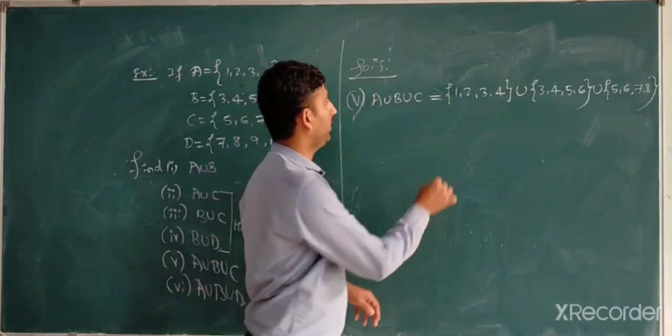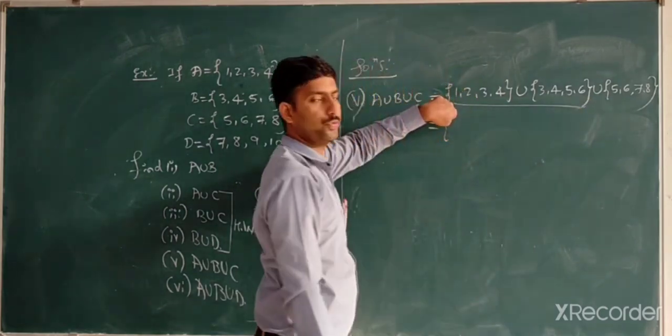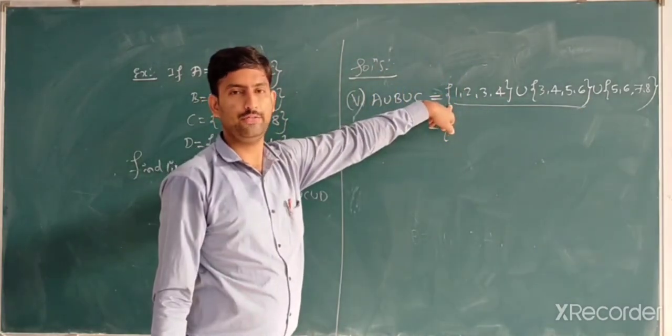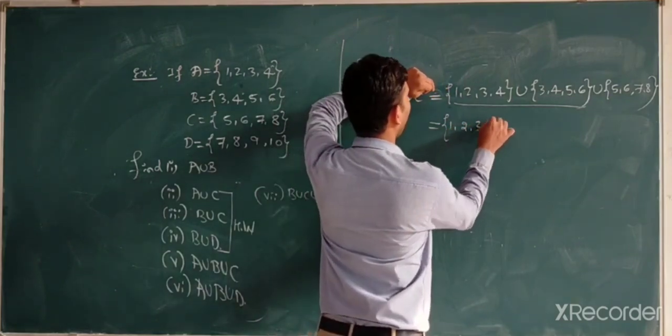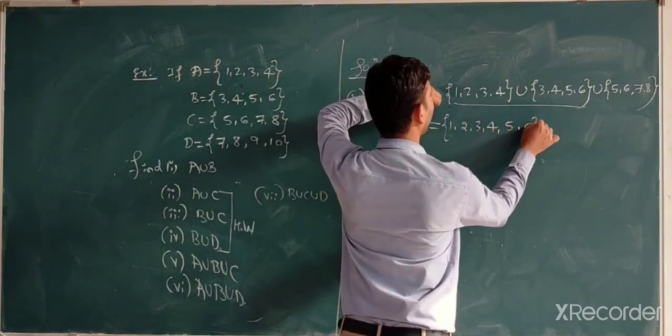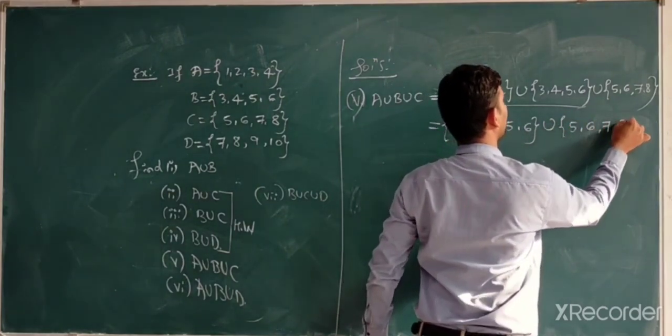Correct? First, A union B. What are the values? 1, 2, 3, 4, 5, 6. After that, union with 5, 6, 7, 8.